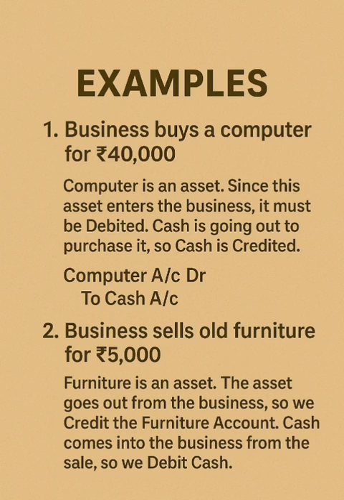2. Business sells old furniture for 5,000 rupees. Furniture is an asset. The asset goes out from the business, so we credit the furniture account. Cash comes into the business from the sale, so we debit cash. Entry. Cash account debit. To furniture account.